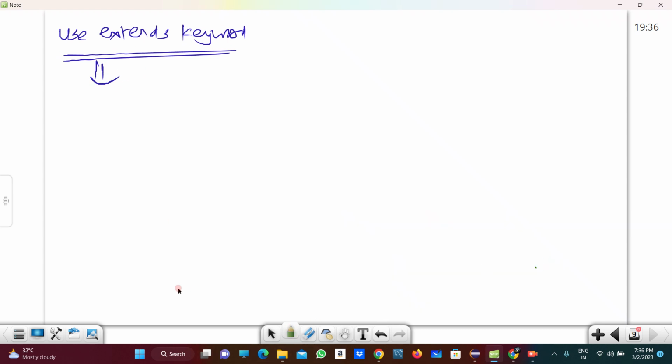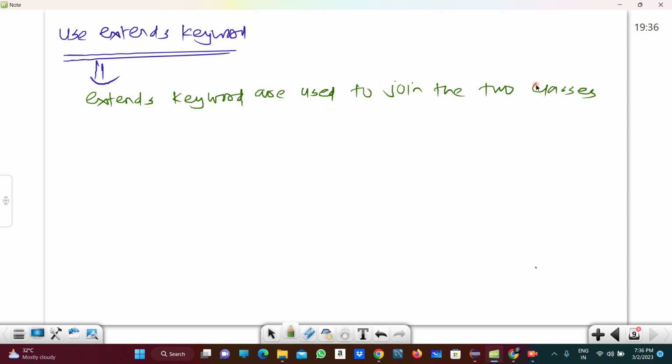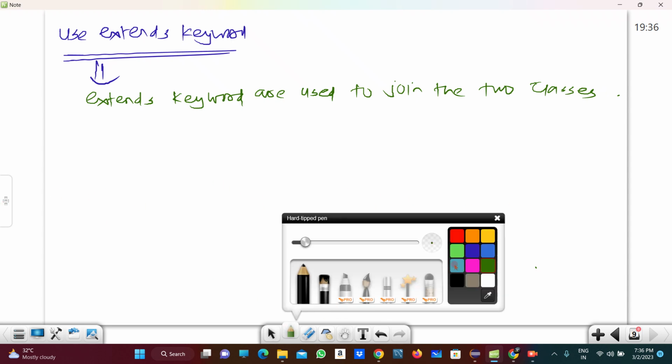The extends keyword is used to join the two classes. That is the use of the extend keyword, right?